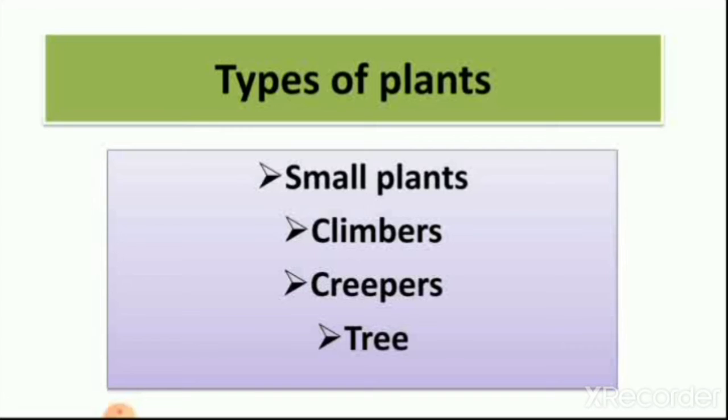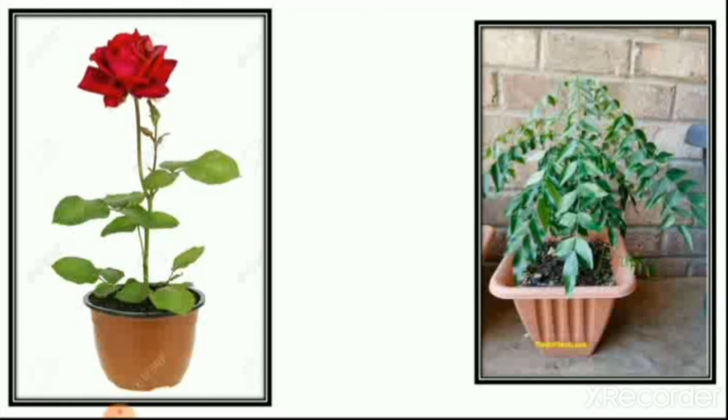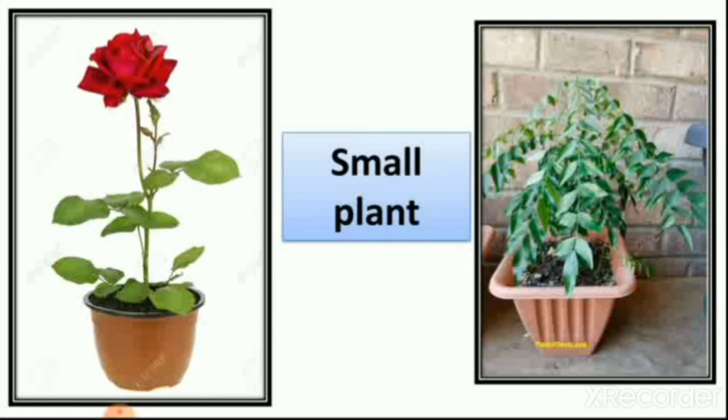We also learned about small plants like coriander and mint, which are all very small. So we learned about types of plants, and first we learned about small plants like rose, curry leaves, mint and coriander. All these are small plants.